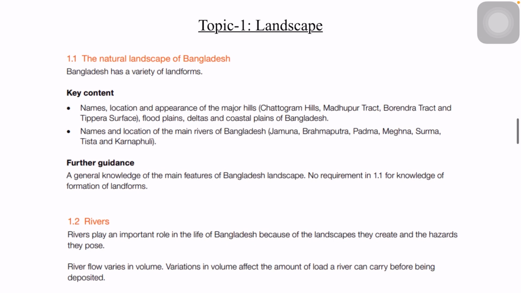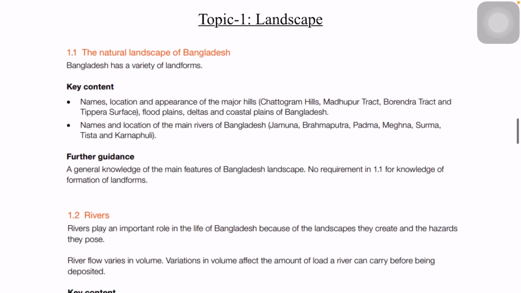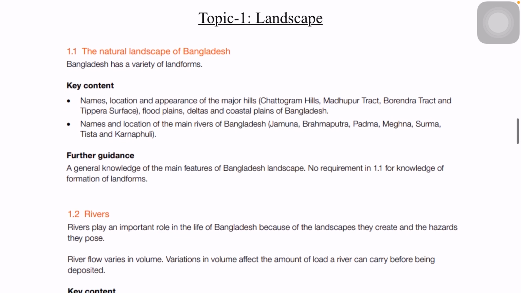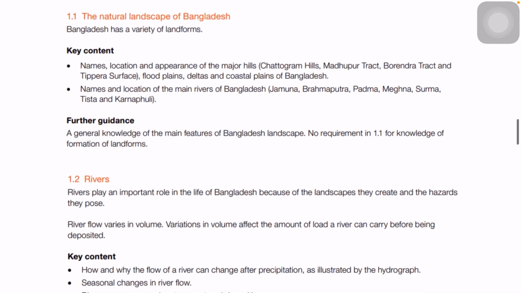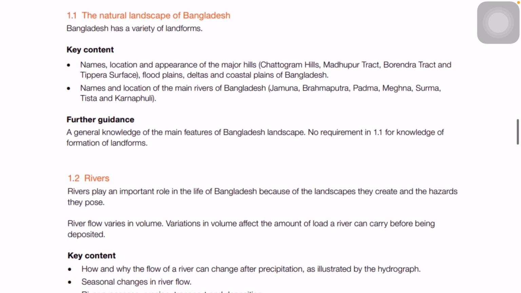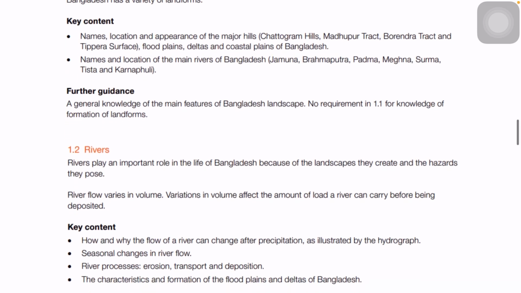So we have discussed that we have a total of 3 themes, and these 3 themes have a total of 10 topics. So instead of talking about the theme, I'll just directly focus on the topic. So this is topic 1, which is about landscape. Under this you have the key contents that you have to study, and also the further guidance. Your main focus is to look into the key content, and if you get any confusion about what it is about, the further guidance will help you know what you have to study.